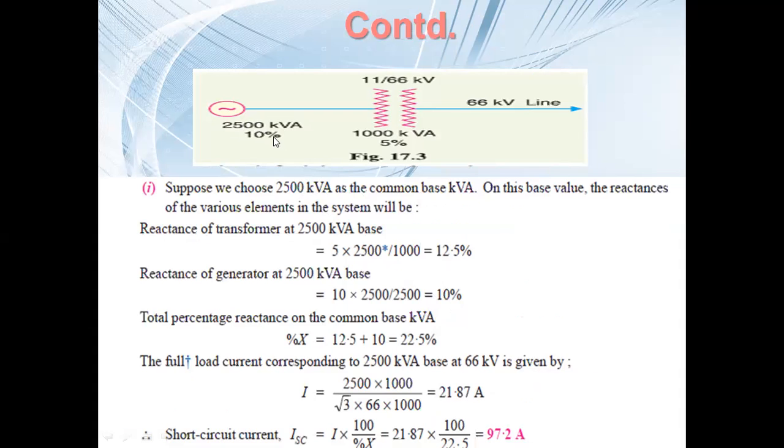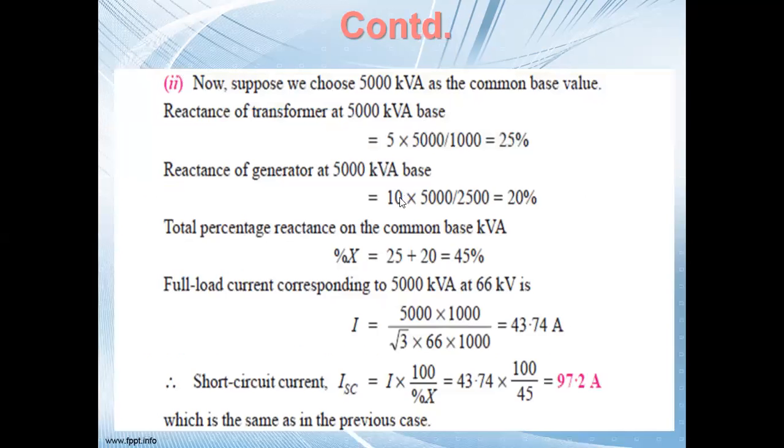But now it is based on 5000 kVA, so it is 10 into 5000 by 2500, which is 20%. So the total reactance, the reactance of the transformer plus the reactance of the generator, is 25 plus 20, that means 45%.